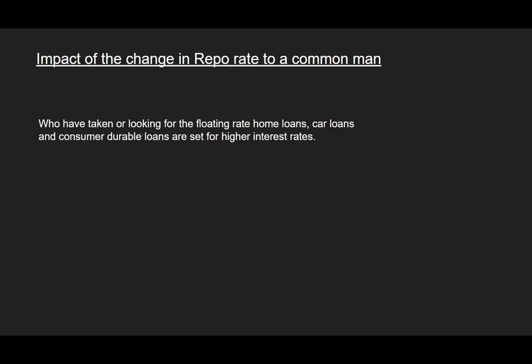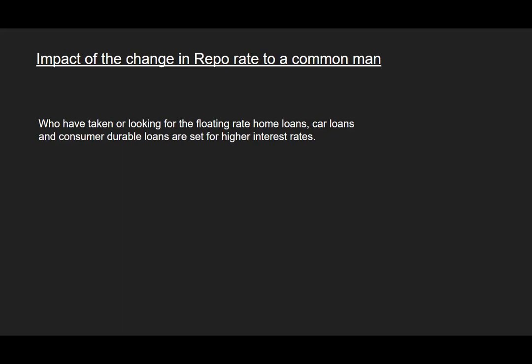Now if the rate of interest increases, I don't want to take the risk and pay more to the bank to buy a house or a car. I will stop thinking about buying now. When I stop thinking about buying, slowly demand will come down. Nobody is interested in buying houses or cars because of the heavy interest rates. So the demand comes down, supply increases, and when supply increases, the prices will come down, which makes inflation go down.